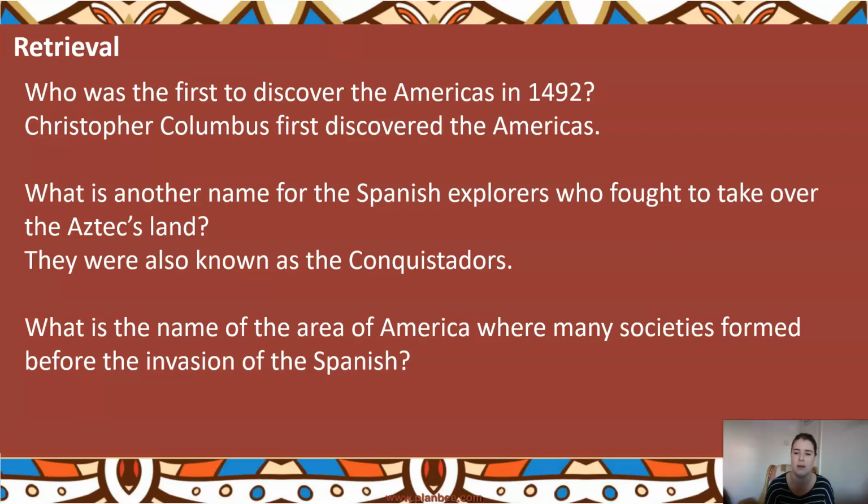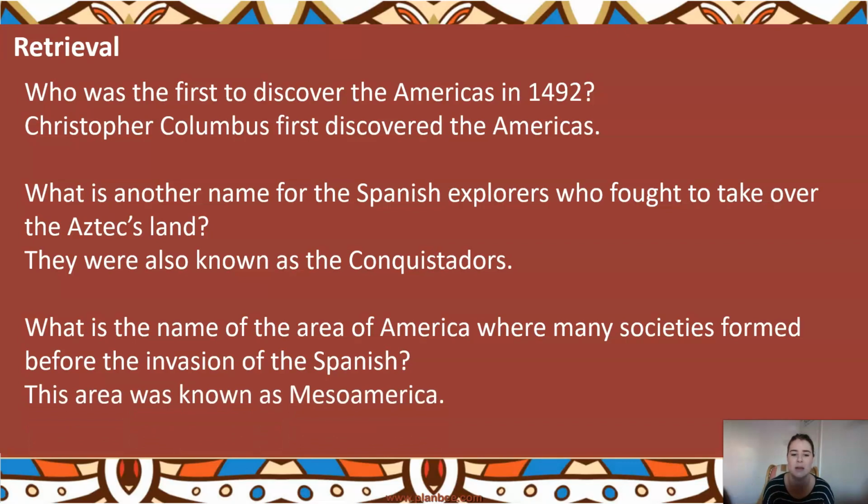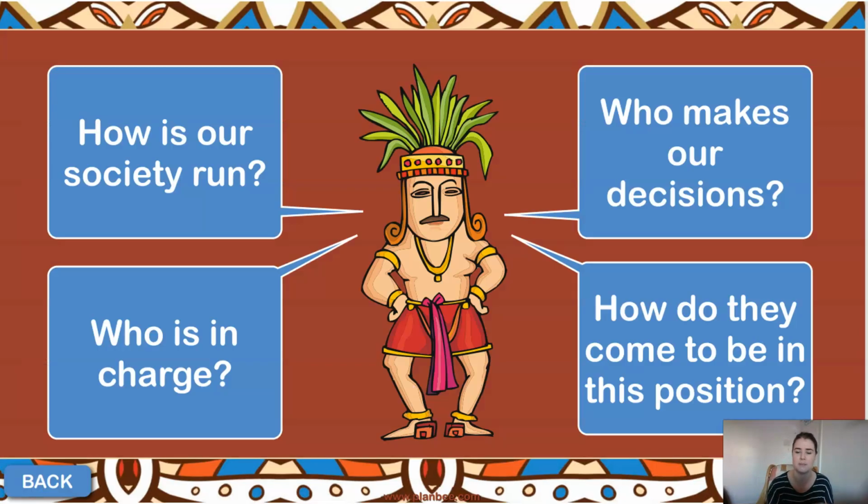Now, another name for the Americas, where the societies had formed for the Mayans, was Mesoamerica. Mesoamerica is pretty much the south of North America and the very tip of South America. So it's all around where those Caribbean islands are that join between North and South America. Well done if you remembered all of those, because they were all from our first lesson. Well done if you've managed to retrieve that.